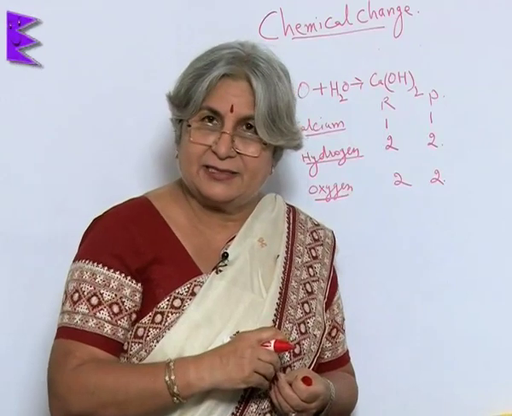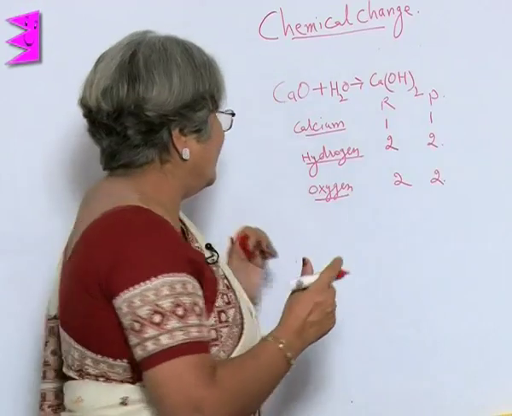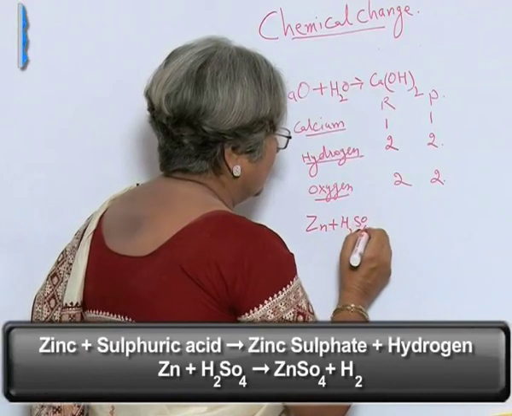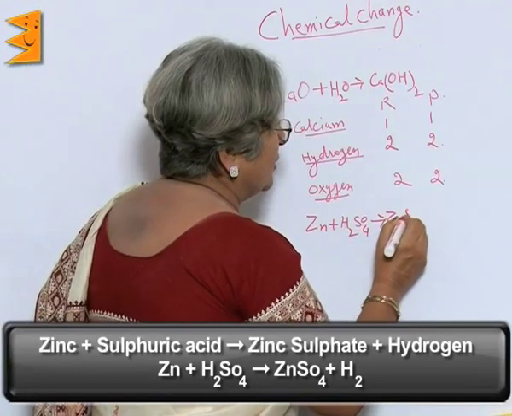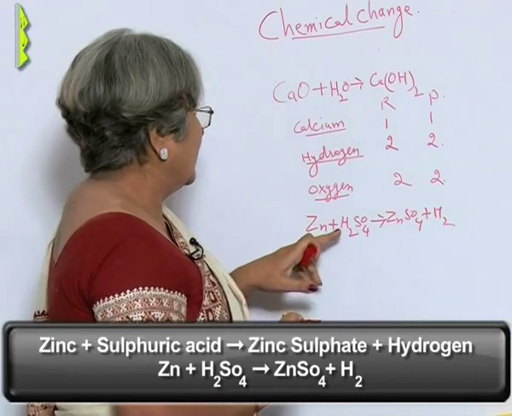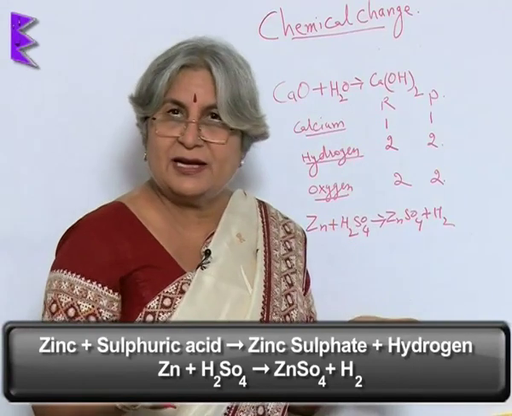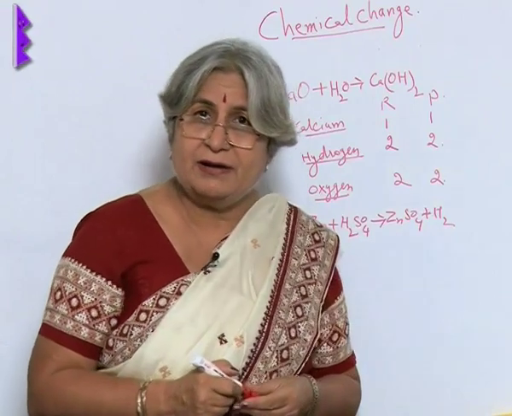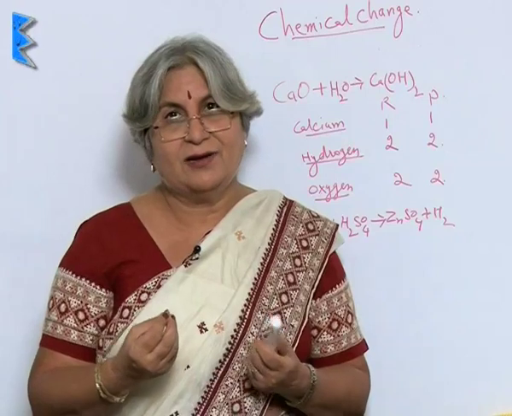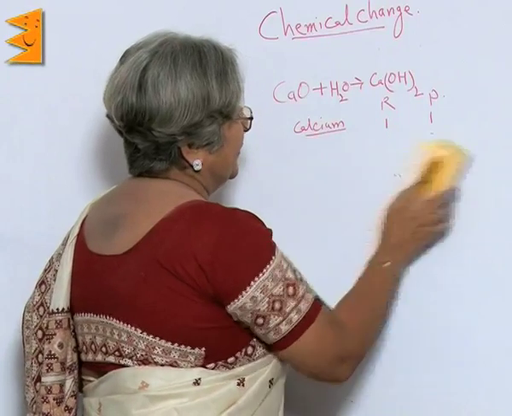Let us take another case. Instead of hydrochloric acid, if we pour sulfuric acid on zinc, then what happens? Zn plus H2SO4 gives ZnSO4 plus H2. Zinc has displaced the hydrogen from the sulfate. So, no problem, it is balanced. But in all reactions, it does not happen like this. In many cases, they are not balanced. For example, first let us take some simple cases.